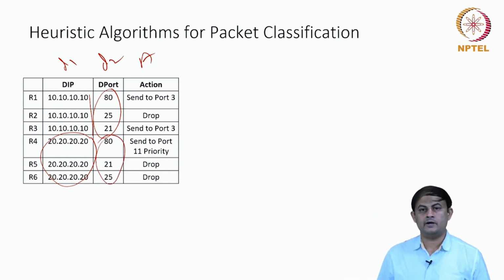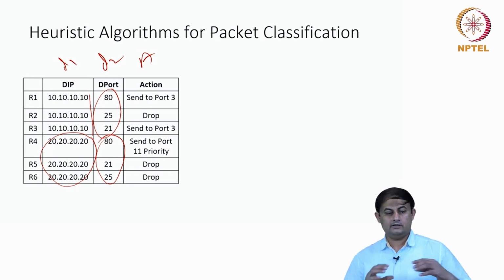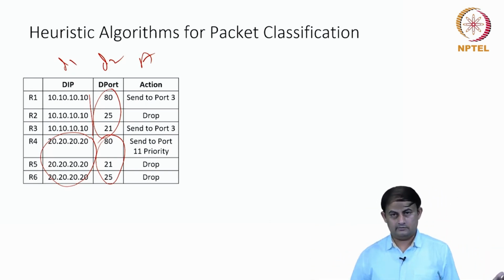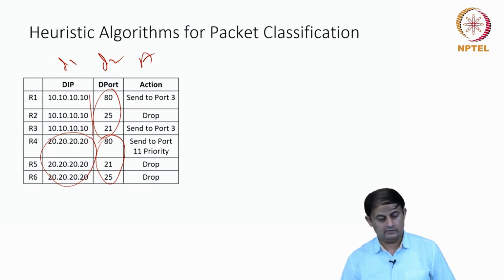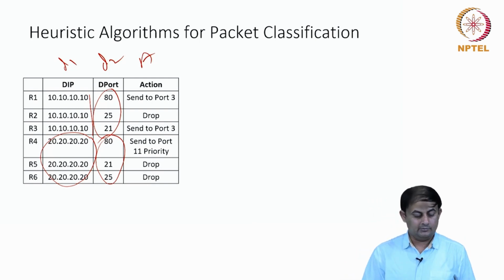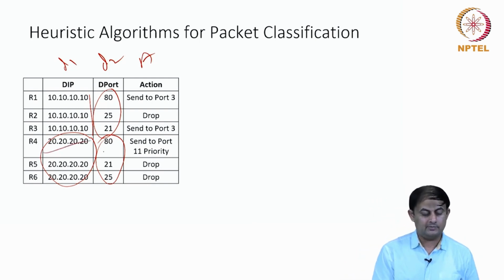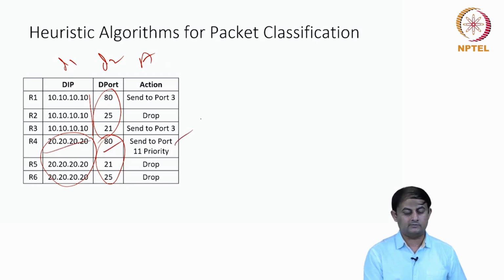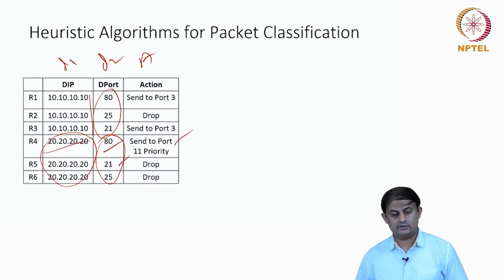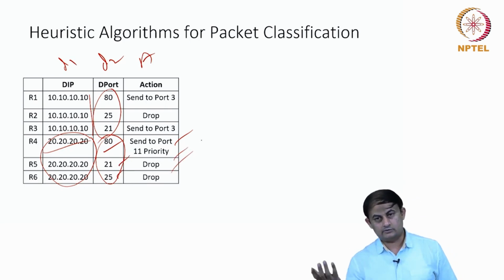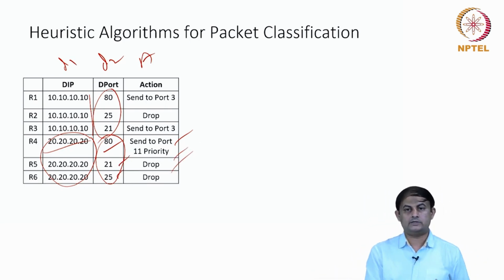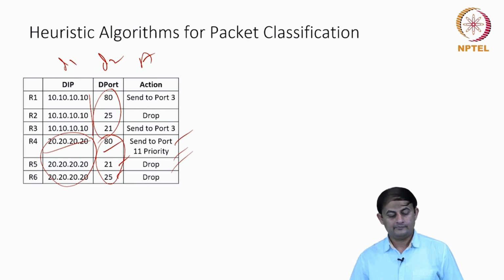Can we exploit this kind of mechanism? This is not very uncommon. If you have different applications, you want to treat them differently. For the different port numbers, you want to assign different priority and actions as specified in this action list. When the port number on the same destination IP address is 80, then you take this action. When it is port 21, you drop. Port number 25, you drop. So the rules can actually specify such a differentiation.